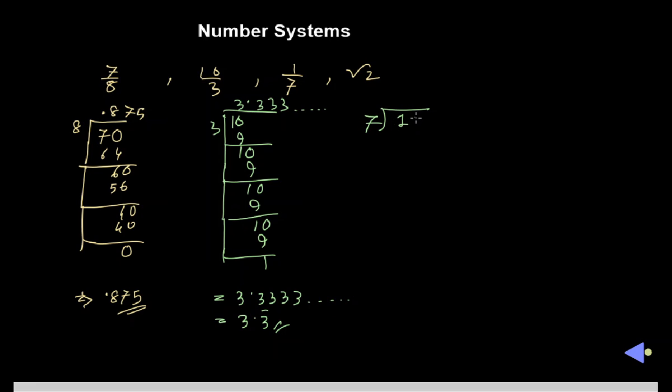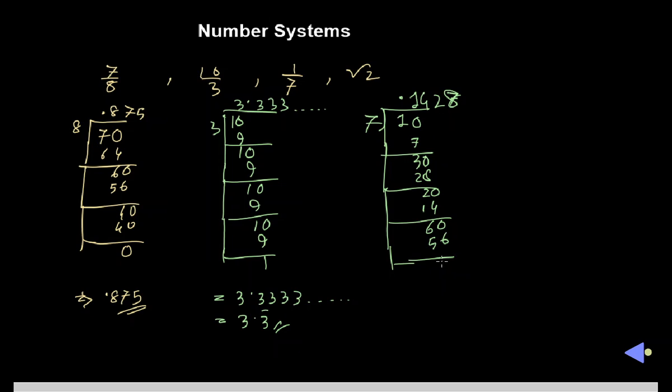It is not divisible since 1 is less than 7, so we put 0 and the decimal point. 7 times 1 is 7, remainder is 3, so 30. 7 times 4 is 28, 2 is remaining, so 20. 7 times 2 is 14, 6 is remaining, so 60. 7 times 8 is 56, remainder is 4, so 40. 7 times 5 is 35, 5 is remaining, so 50. 7 times 7 is 49.